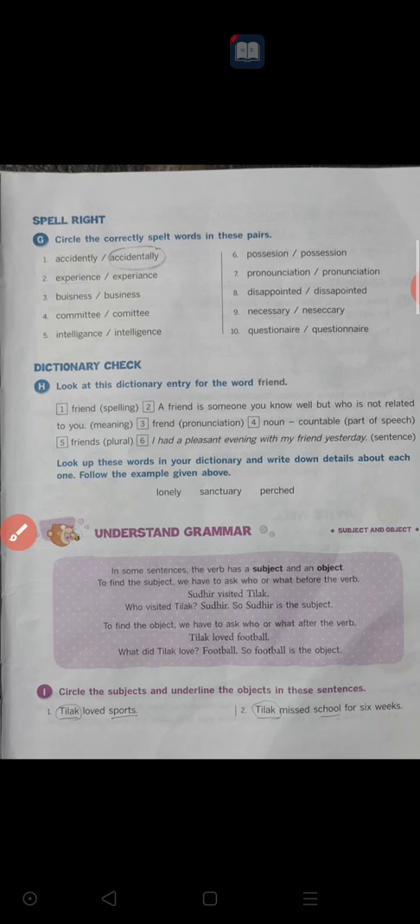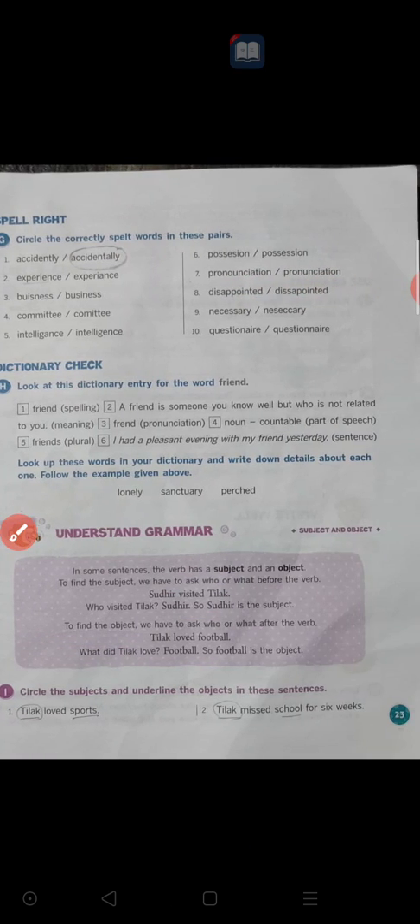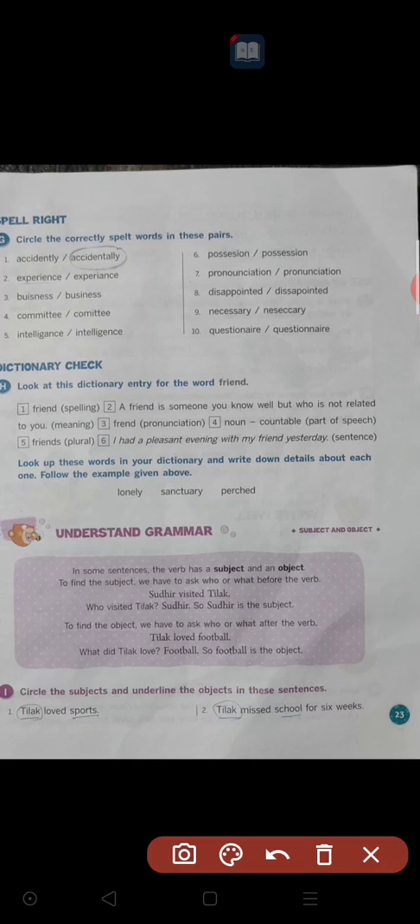Here are some examples for you. You have to circle them. You need to check which is the subject and which is the object. Circle the subjects and underline the objects in these sentences. Subjects we need to circle and objects we need to underline. The first one is already done for you.